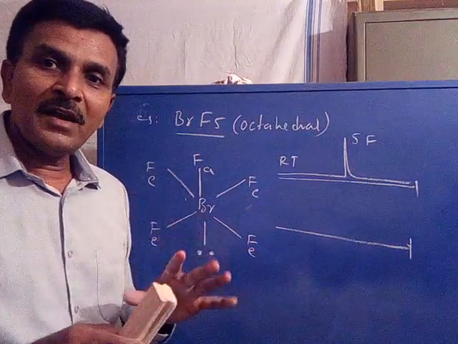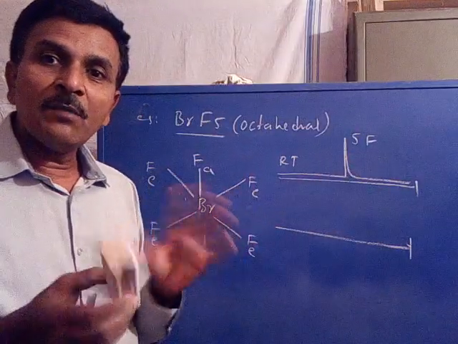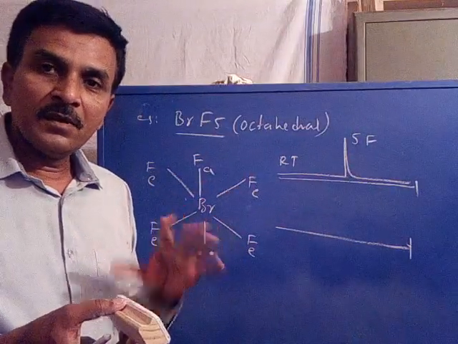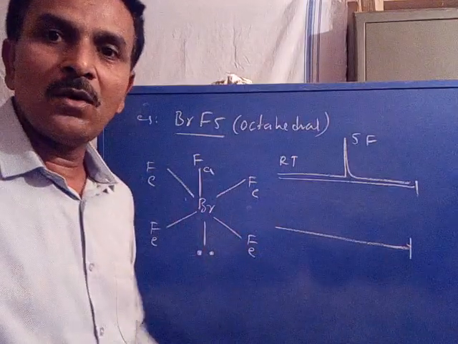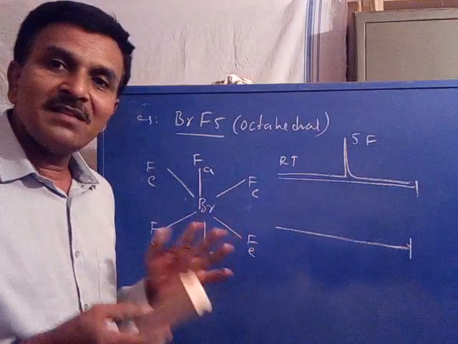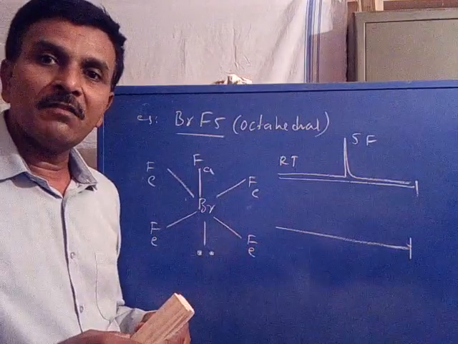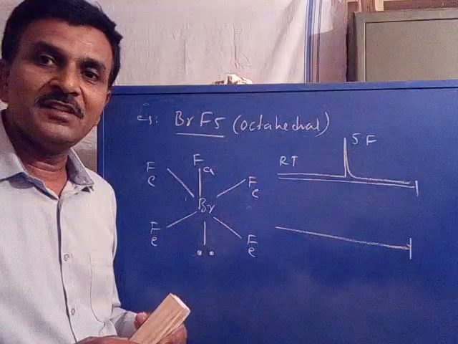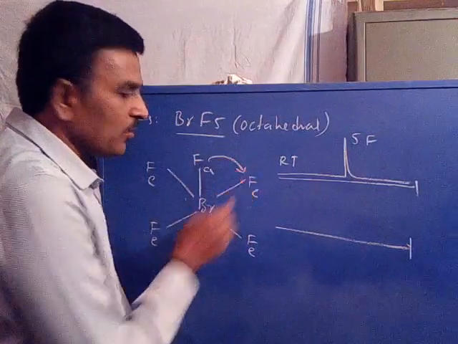When they are equivalent, there is no coupling, and a singlet signal appears. Under this condition, axial fluorine is coupled with equatorial fluorine.